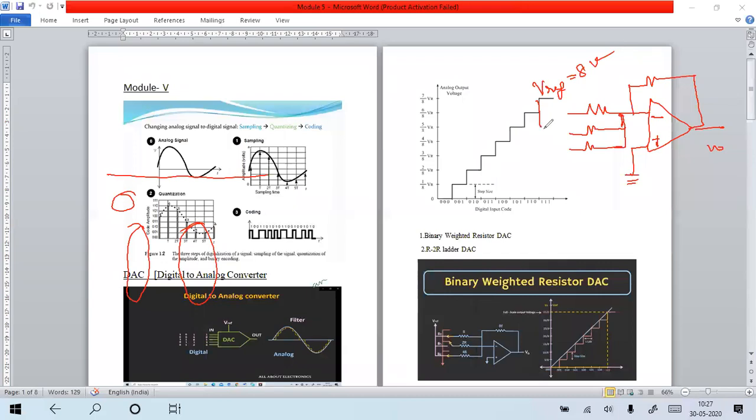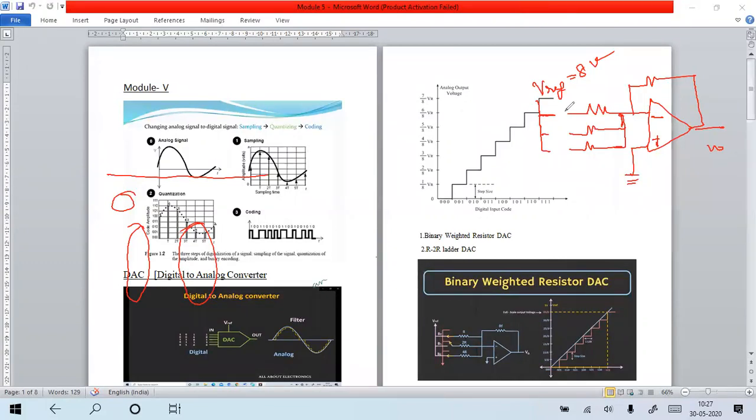Then this has to be connected to a resistor based on the binary value. Suppose I want to calculate the analog output for a particular binary value; based on that only, it has to connect.